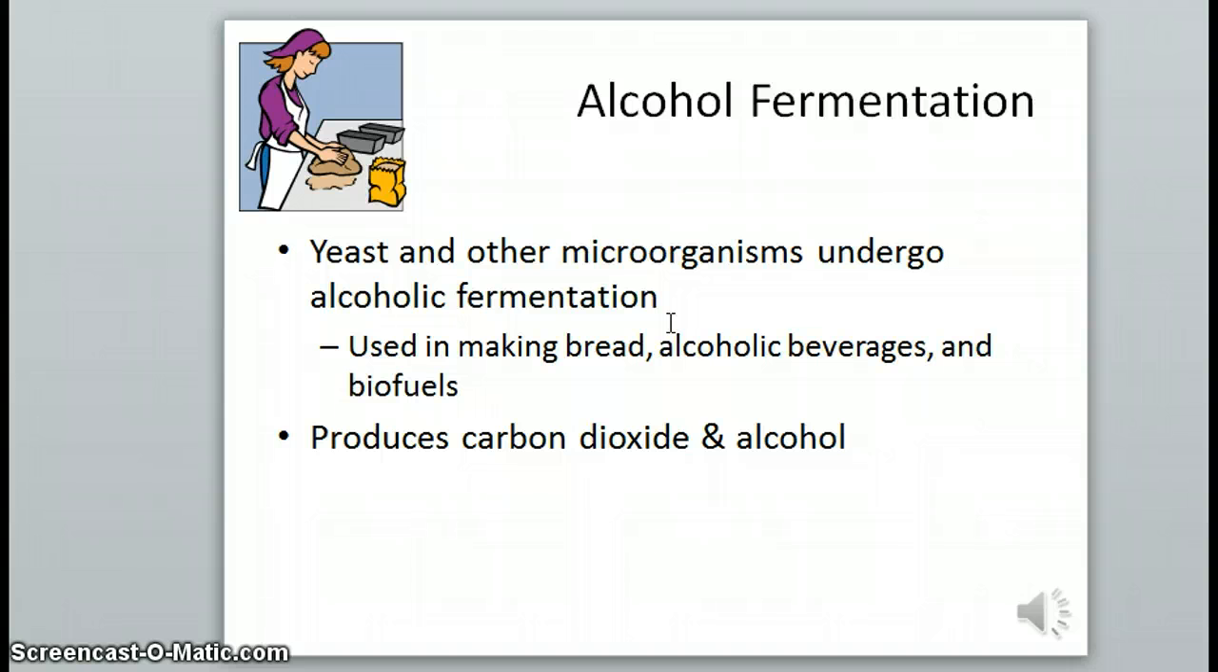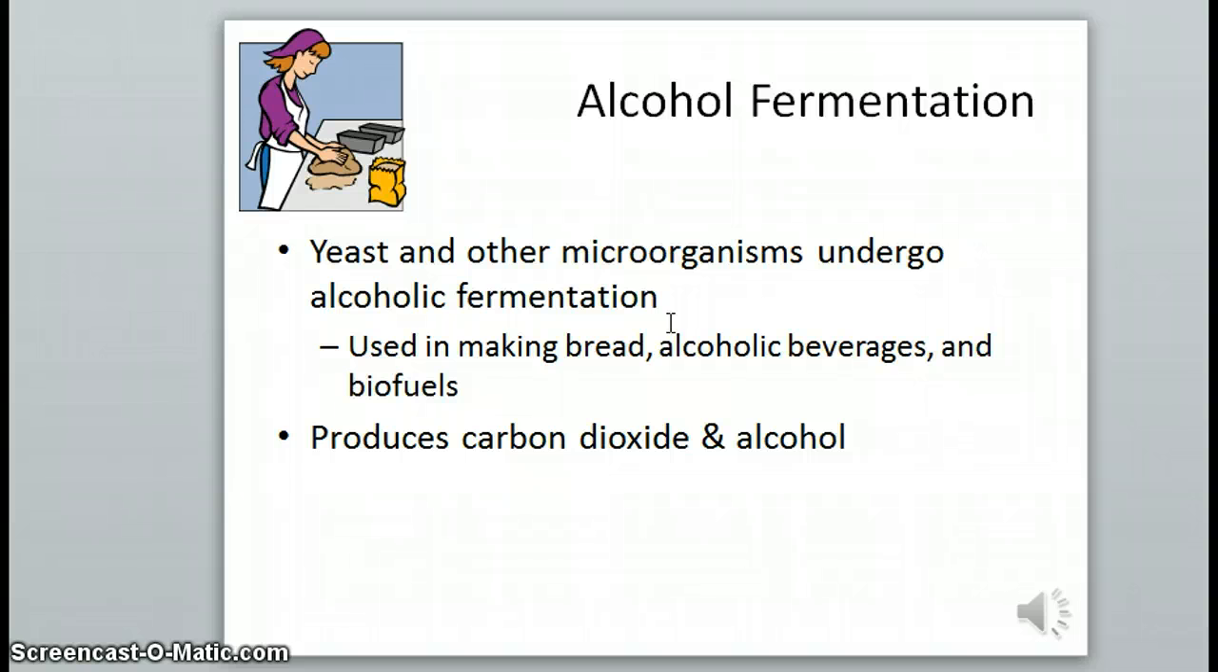Especially don't eat them. Another interesting application of alcohol fermentation is the making of bread. The yeast breaks down complex carbohydrates in the flour and produces alcohol and carbon dioxide. Carbon dioxide is what gives bread all those little holes. When the bread is baked, the alcohol evaporates.